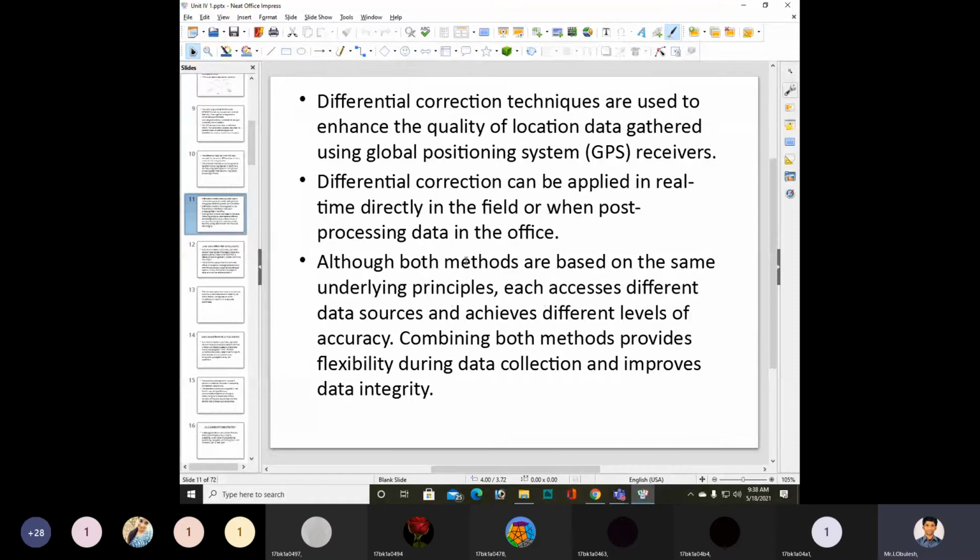The differential correction techniques are used to enhance the quality of location data gathered using global positioning system receivers.